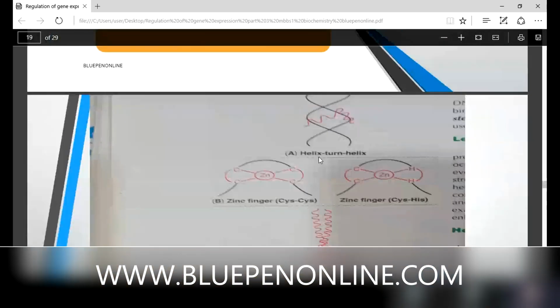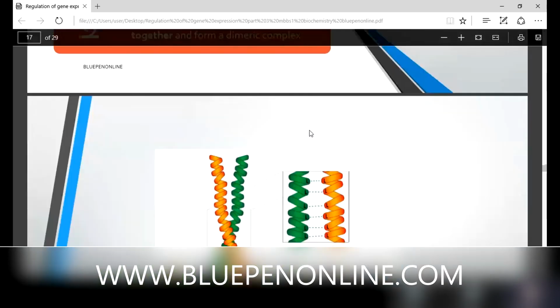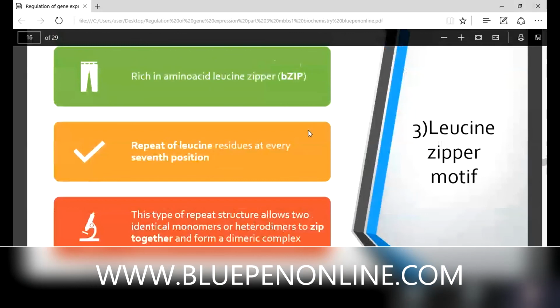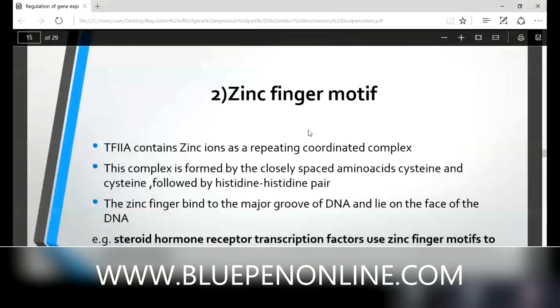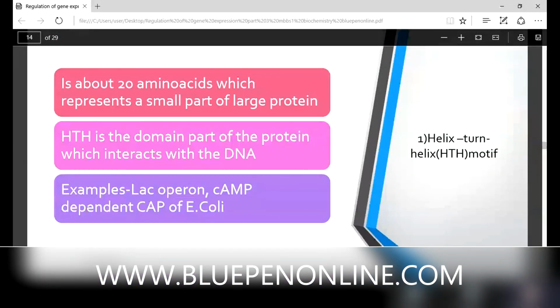Yes. In the DNA we can see this helix turn helix. It is not an alpha helix; the structure is helix turn helix. There are 20 amino acids in the helix turn helix. It's a small part of a large protein. HTH is the domain part of the protein that interacts with DNA, and this motif is present in our lac operon. One more thing is the cAMP dependent CAP of E. coli. That is used in which condition?